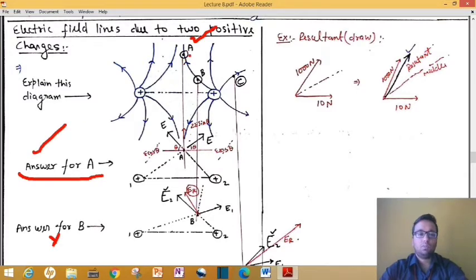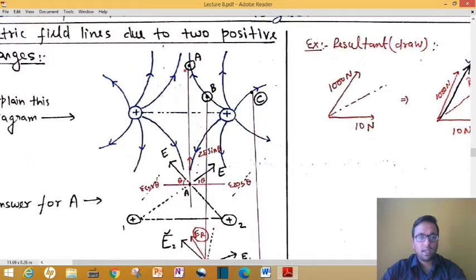We will talk about this point in detail. At point A, I have drawn this straight line, like this one, and here we have our point A. This point and this point are the same.